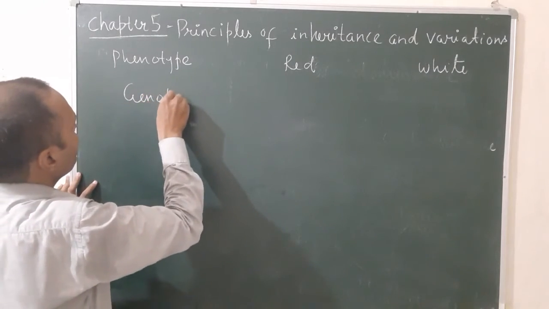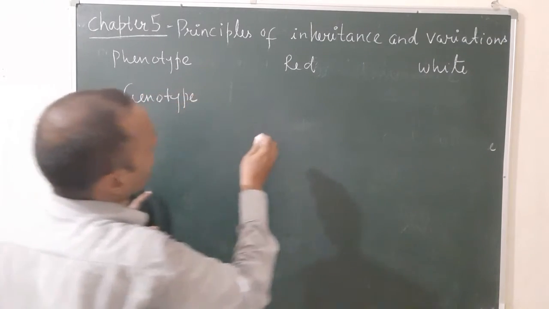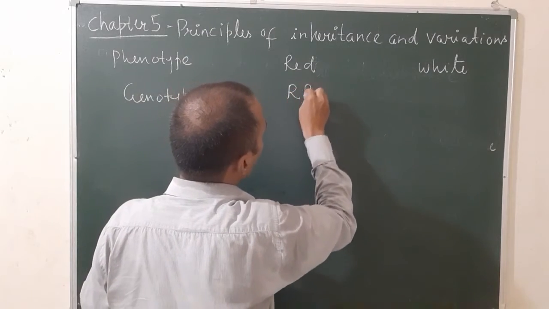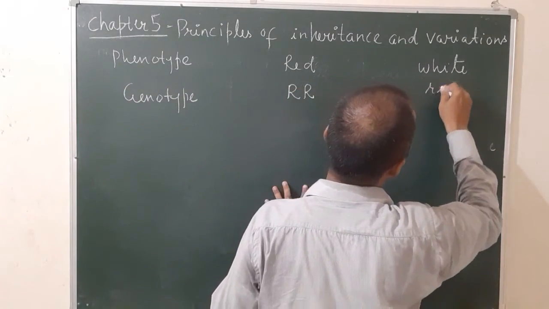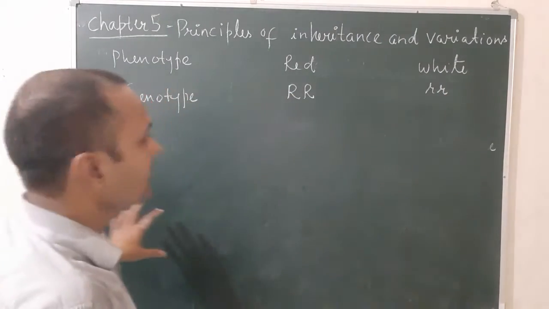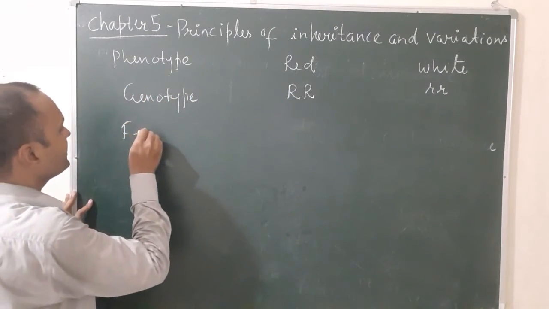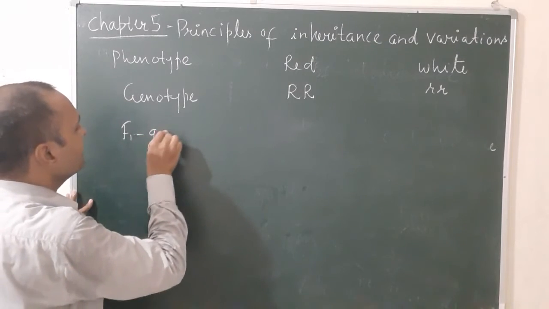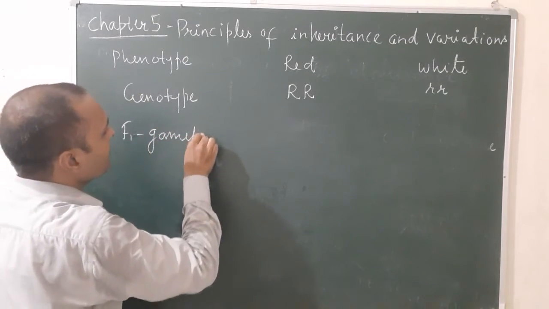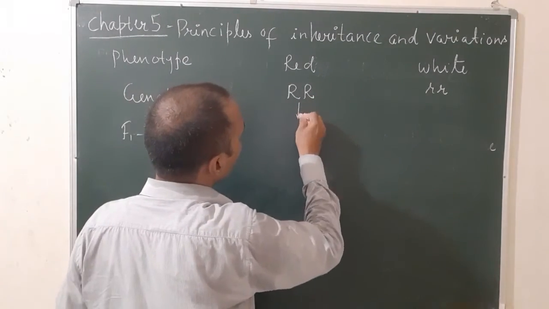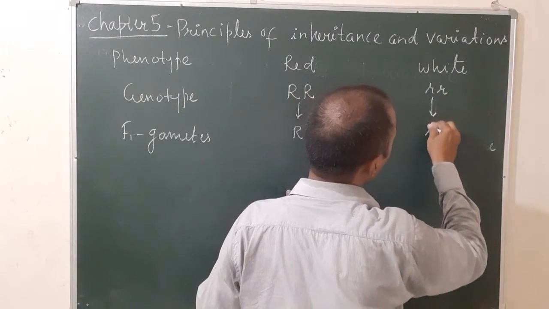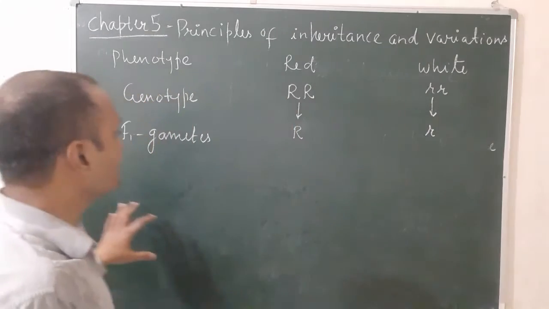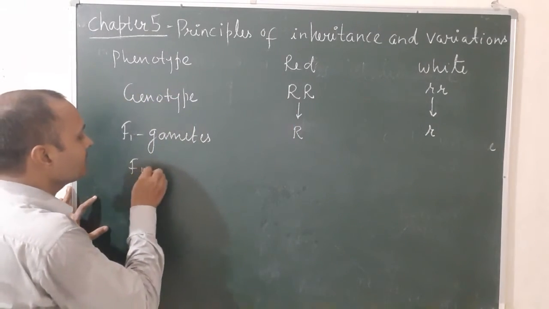For the red it will be capital R, and for the white it is small r. Let's see the F1 gametes. The F1 gametes from this plant will be capital R, and from this plant will be small r.